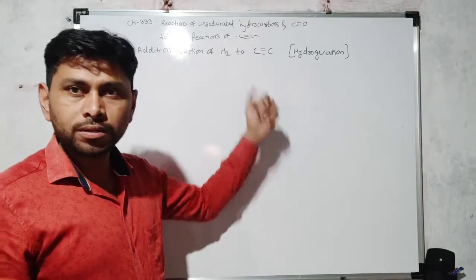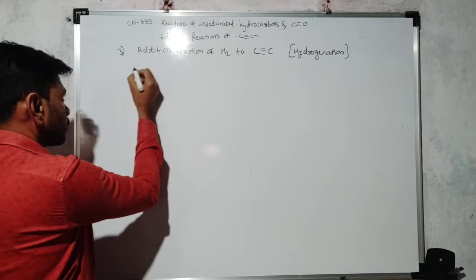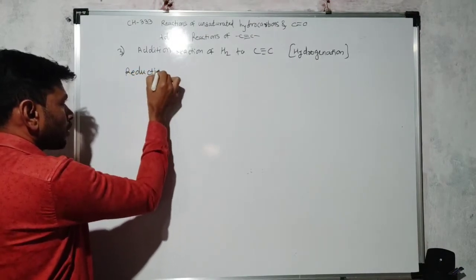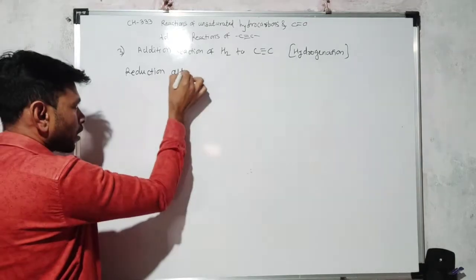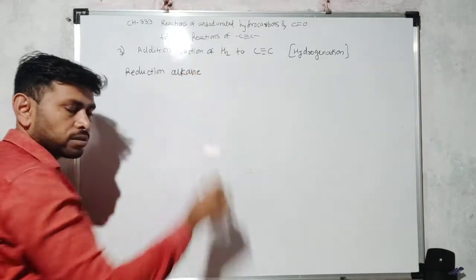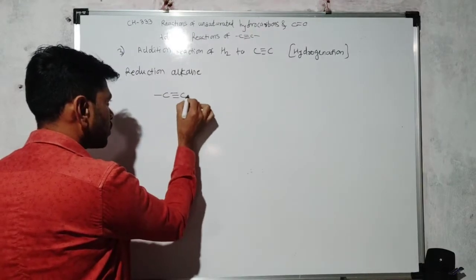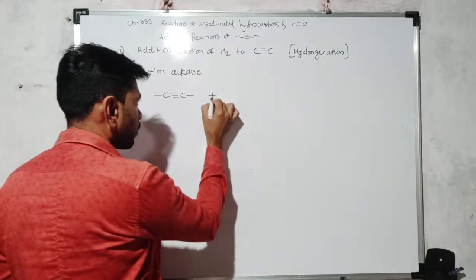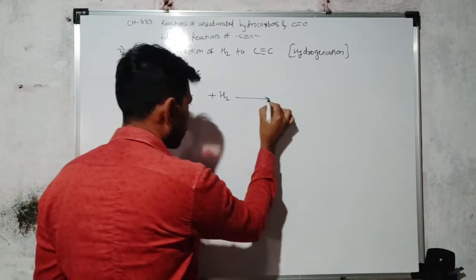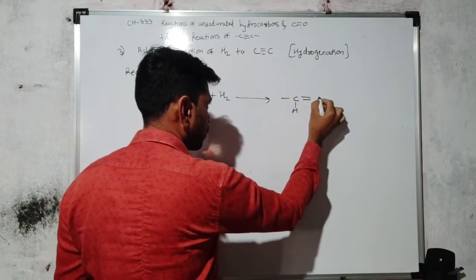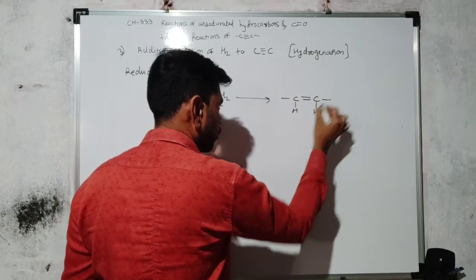because this reaction cannot proceed without the use of a catalyst. Reduction to alkene. Final product is alkane. Reduction of this triple bonded compound, C triple bond C alkyne, when hydrogenated, hydrogen is added across the triple bond.